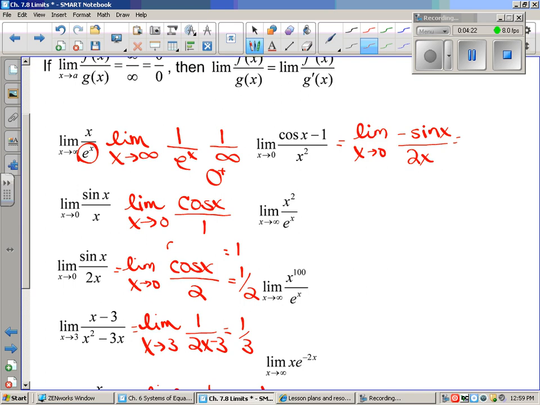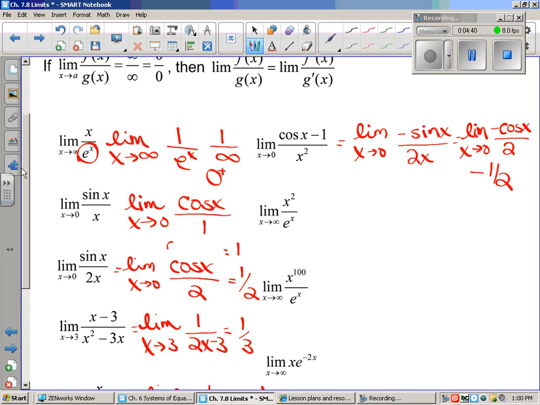You can basically say, I'm going to do L'Hopital's rule again and say the limit as x approaches 0, and this time it'll be negative cosine x, because that negative stays with it, right, over 2. I try again, and I get negative 1/2, and now we're done, because it's not 0 over 0 anymore. All right, let's keep going with this.